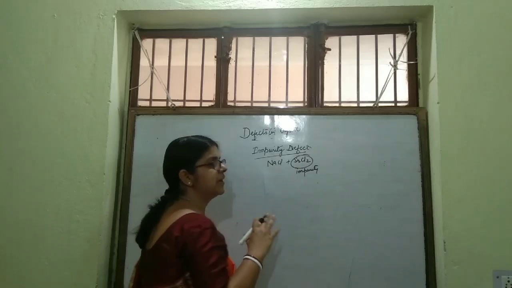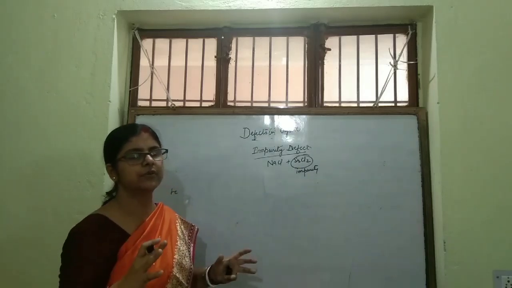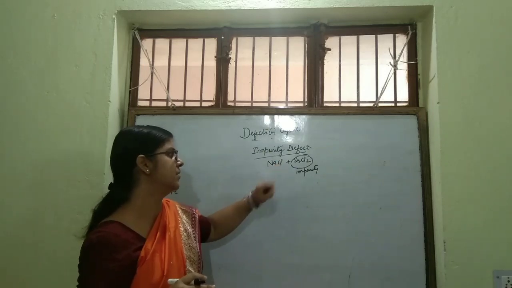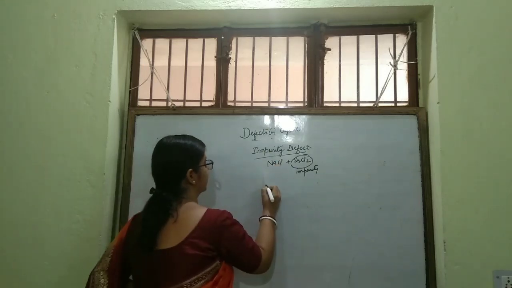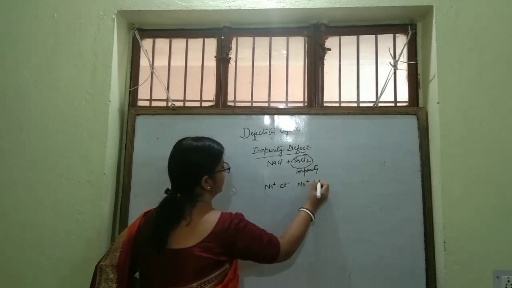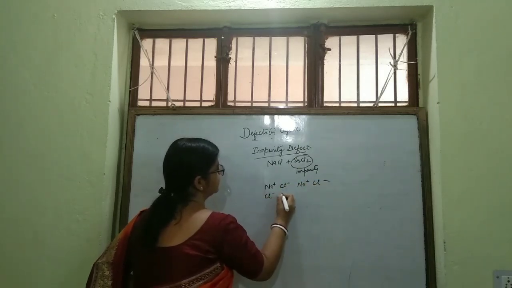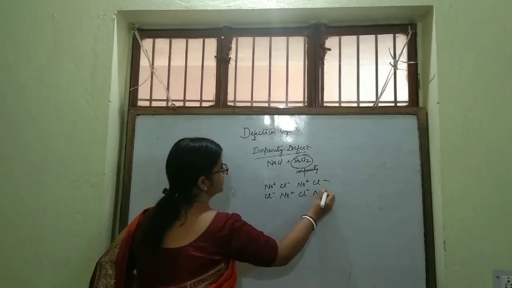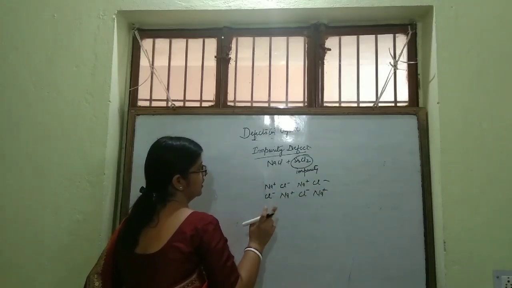Then if the sodium chloride crystallizes, what will happen? Na+ Cl-, Na+ Cl-, Cl- Na+, Cl- Na+. Suppose this is a crystal.